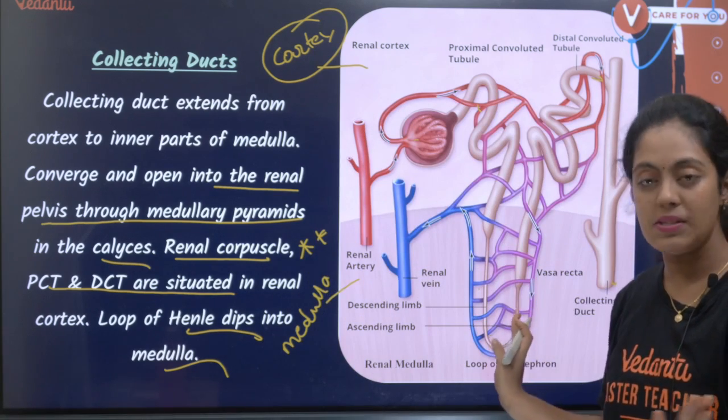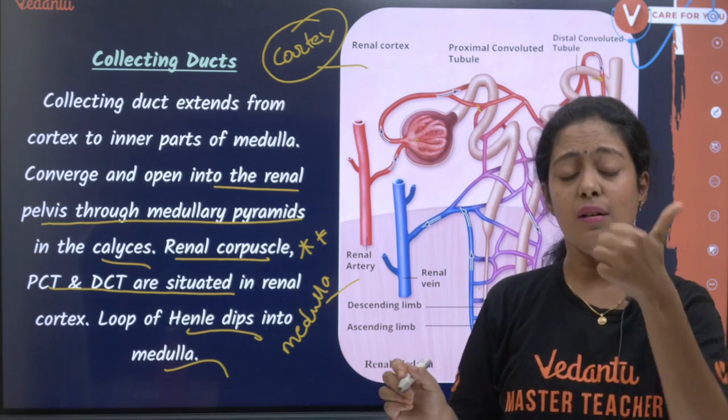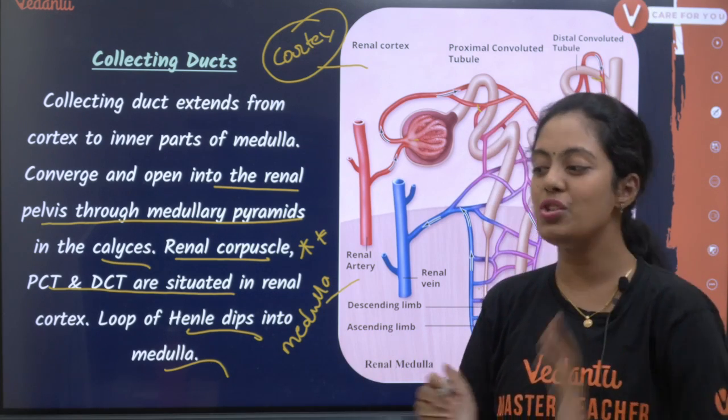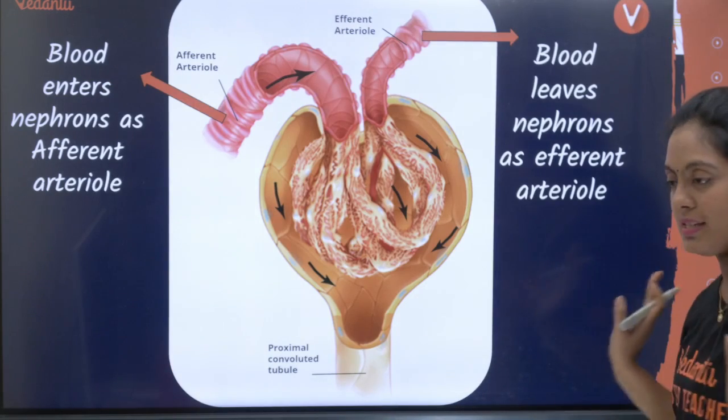Very easy question. Structure of nephron can be asked for 5 marks. Physiology of urine formation can be asked for 5 marks. So they are all very possible 5 mark questions.